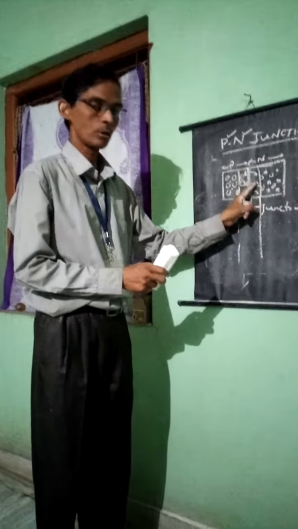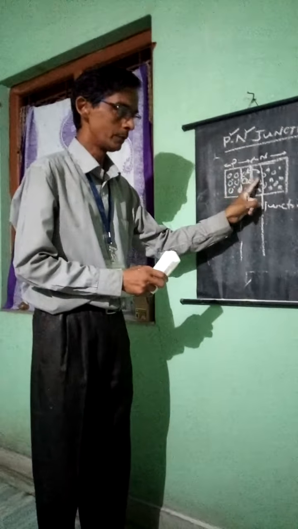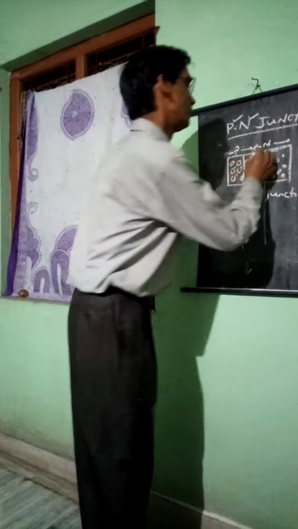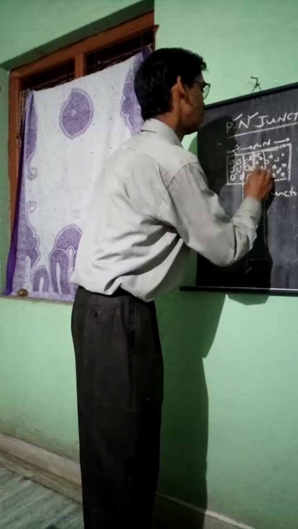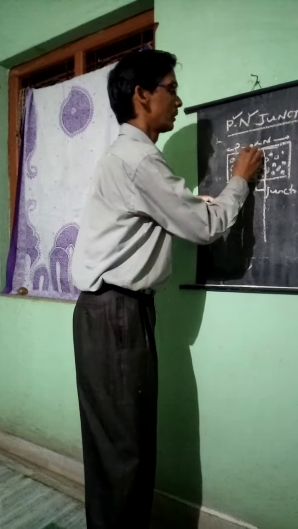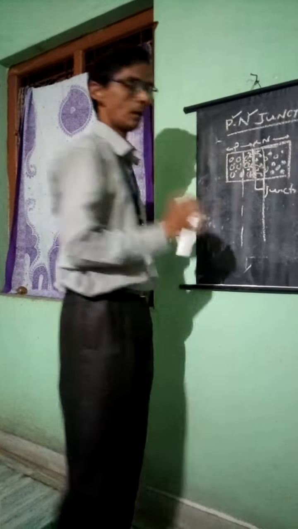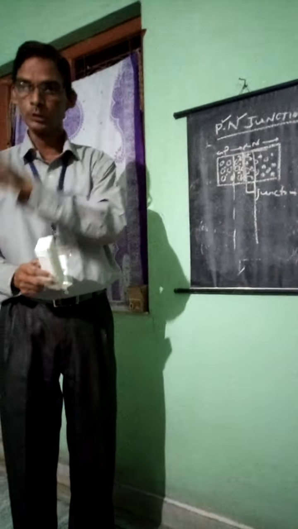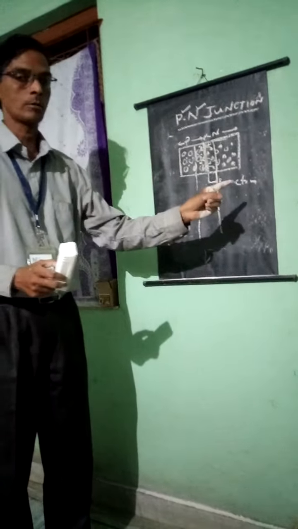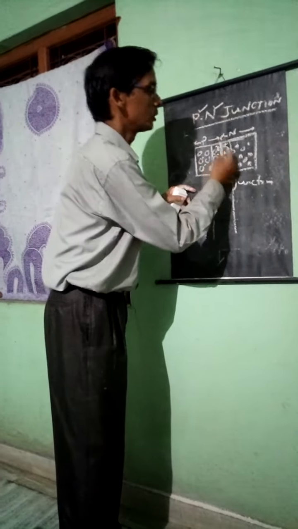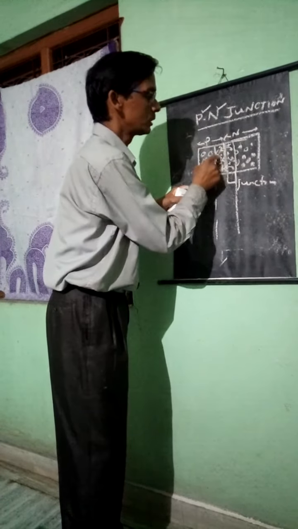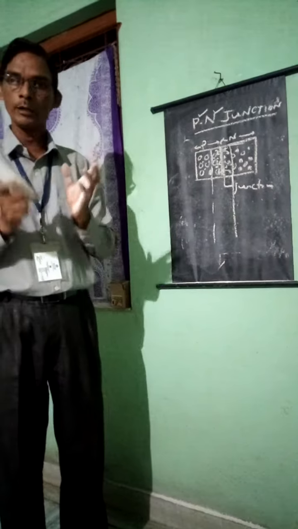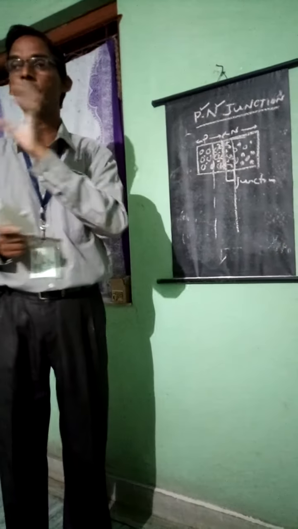When the electron is lost from this region, it becomes positive charge. Then when the electron is accepted by this one, it becomes negative charge. I already told you, deficiency of electrons indicates positive charge. Surplus of electrons becomes negative charge. So look at here, up to this boundary line positive charges are there, and up to this, negative charges are there. What happened now? There must be a formation of electric field.